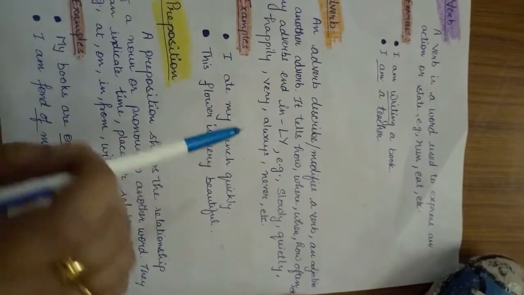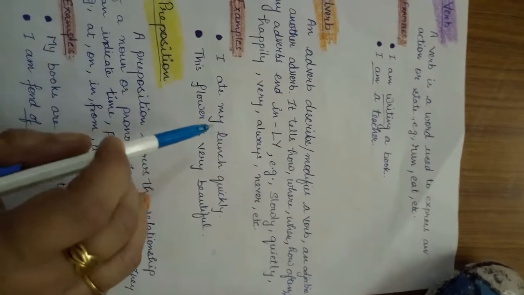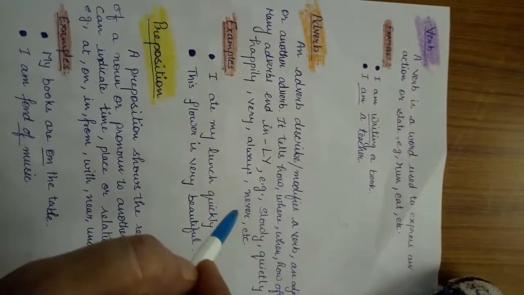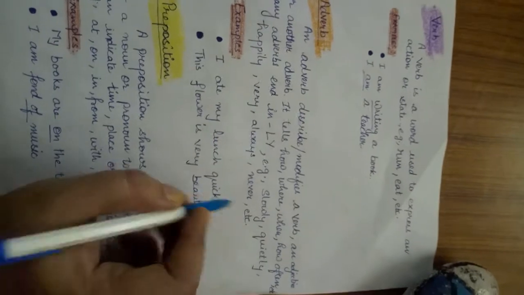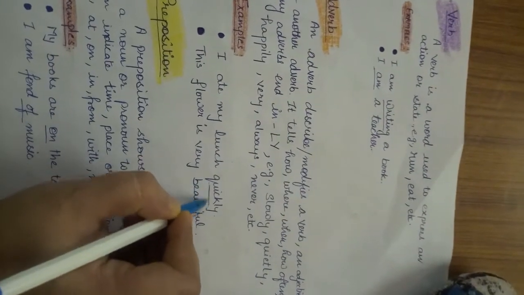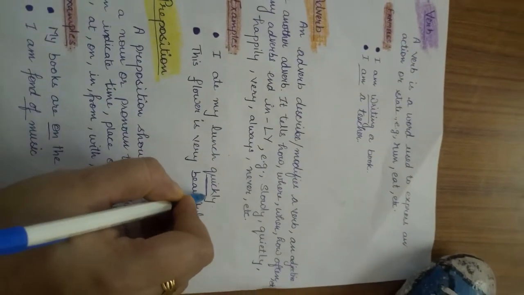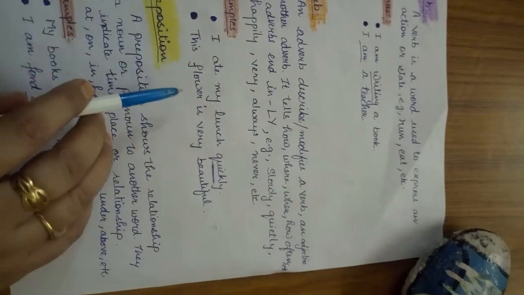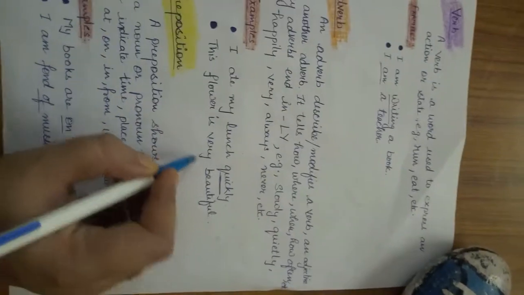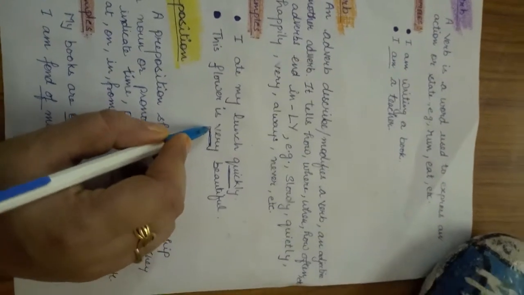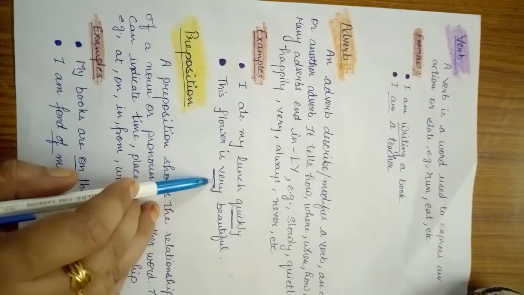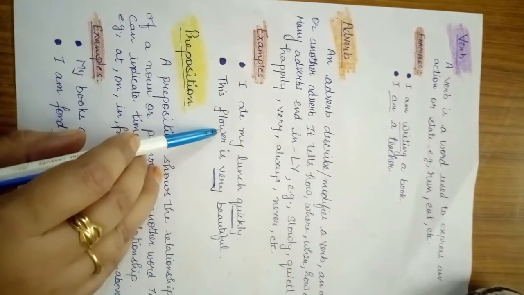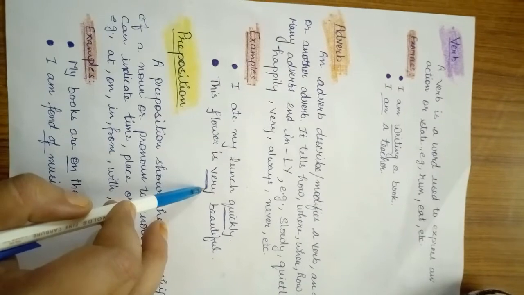Now, students, note one thing, don't get confused between adjective and adverb. These are different. See the examples. I ate my lunch quickly. Here quickly is an adverb. Okay. The next, this flower is very beautiful. Here very is an adverb. Students, I am using very to enhance the beauty of the flower. So very is an adverb.